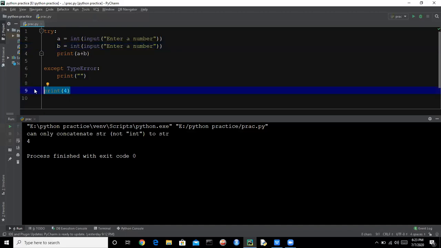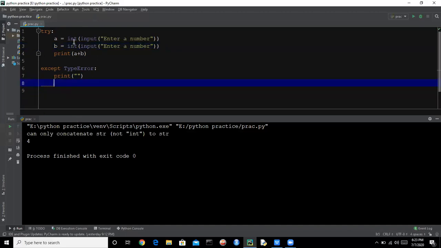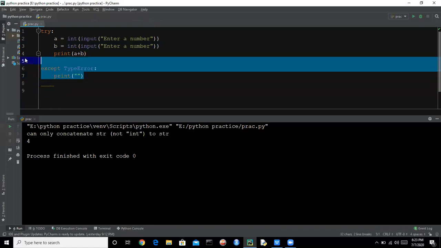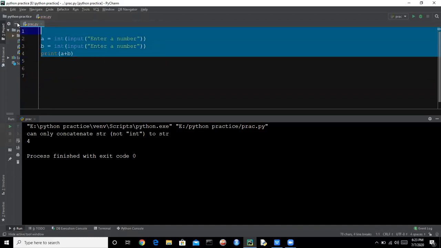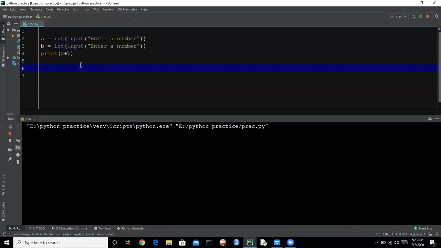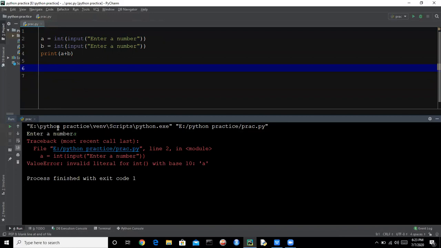If you type a string, let's see which type of error we will get. So let's run this. Enter number, and we are passing a string. So: invalid literal for int with base 10.